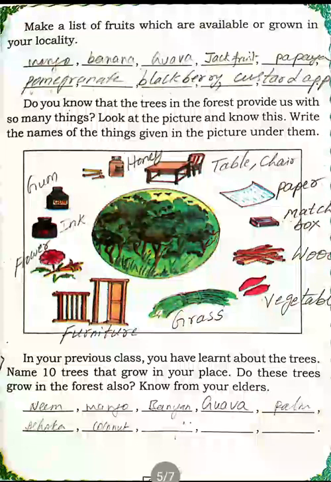Next, G-U-A-V-A, guava. Next, palm, P-A-L-M, palm. Next, ashoka, A-S-H-O-K-A, ashoka. Next, coconut, C-O-C-O-N-U-T, coconut. So, these are all the trees. If you still know some other tree names, you can write them in the space provided. Okay, children? Next page.